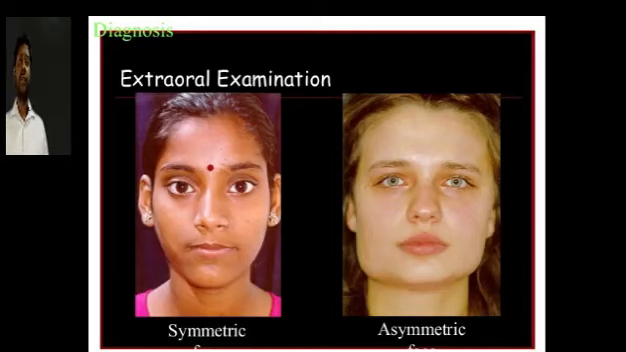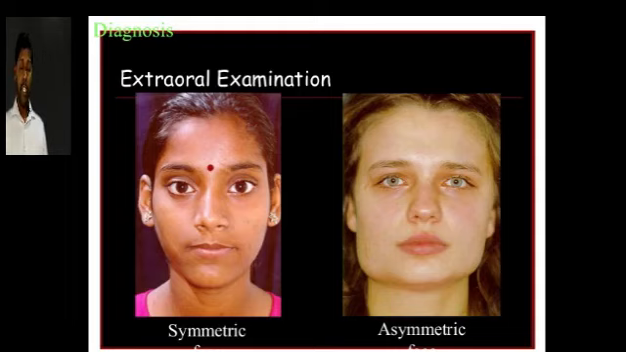Otherwise, usually the patient will be having a bilateral symmetry. This you can write. Or even with the abscess, or even during fracture condition, the asymmetry can go. Otherwise, you can write it as bilateral symmetrical. Coming to the next one, that is facial profile.